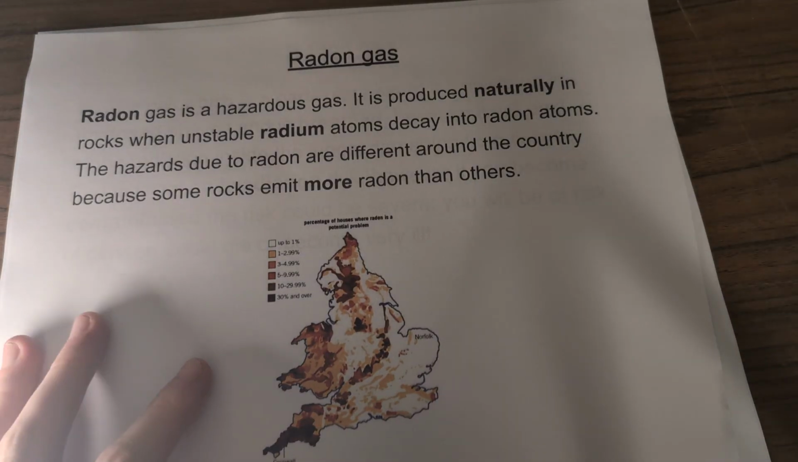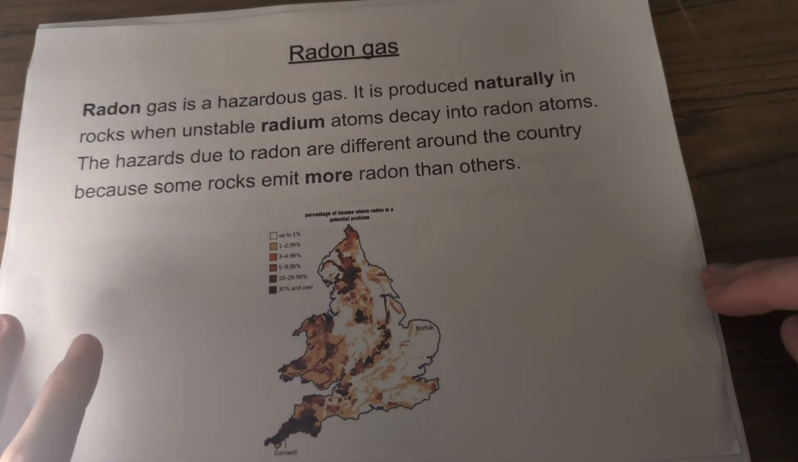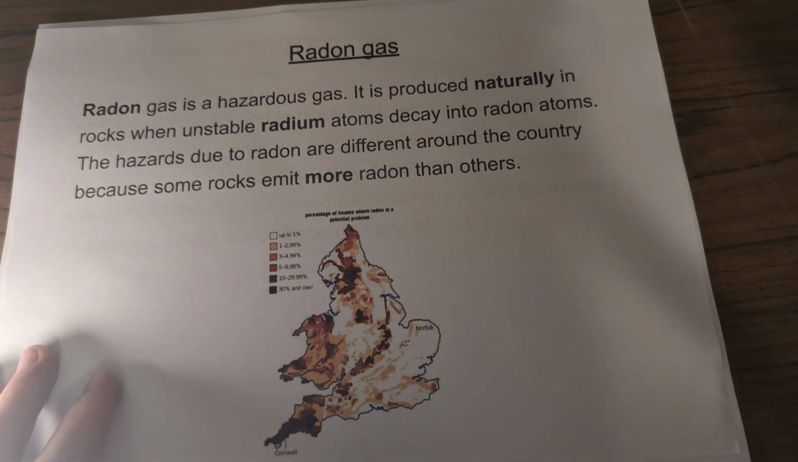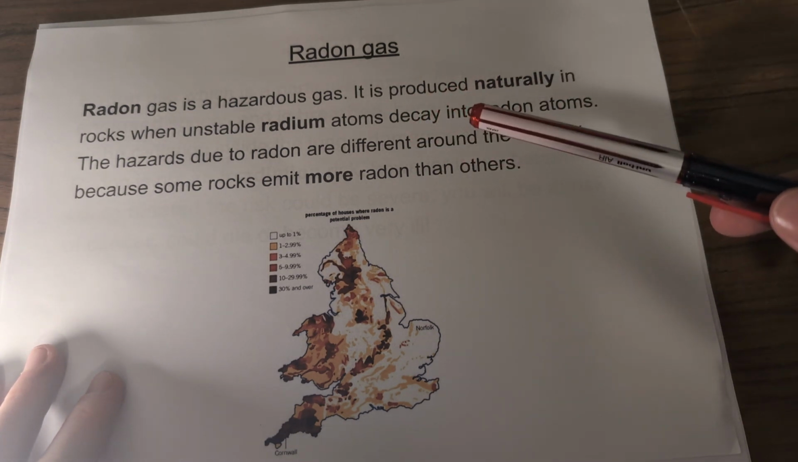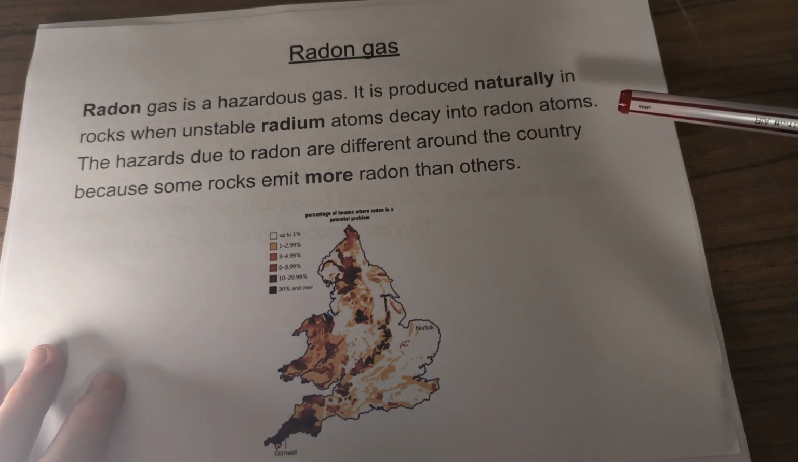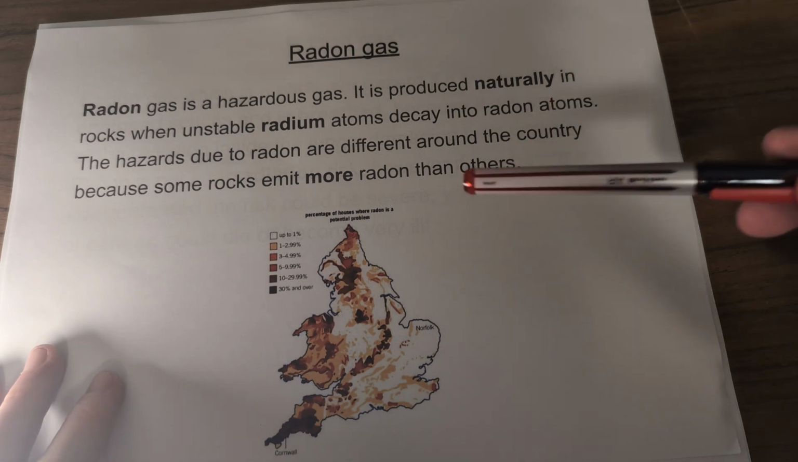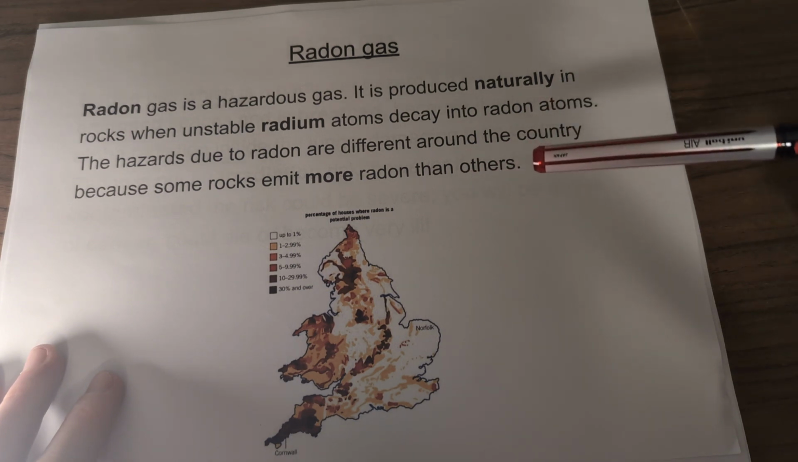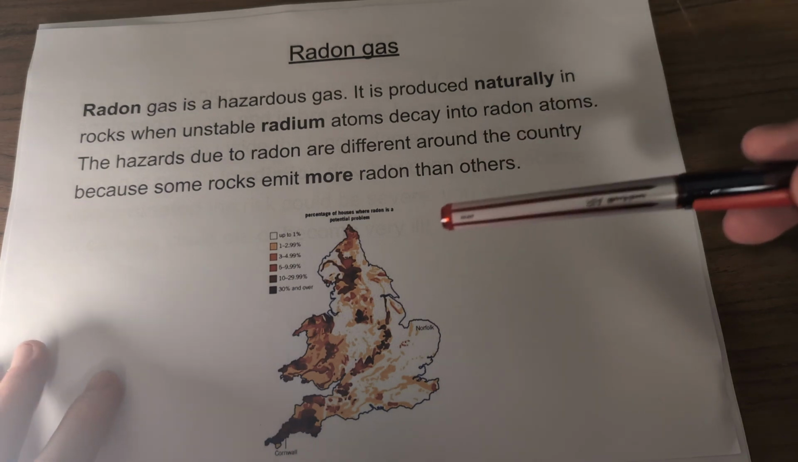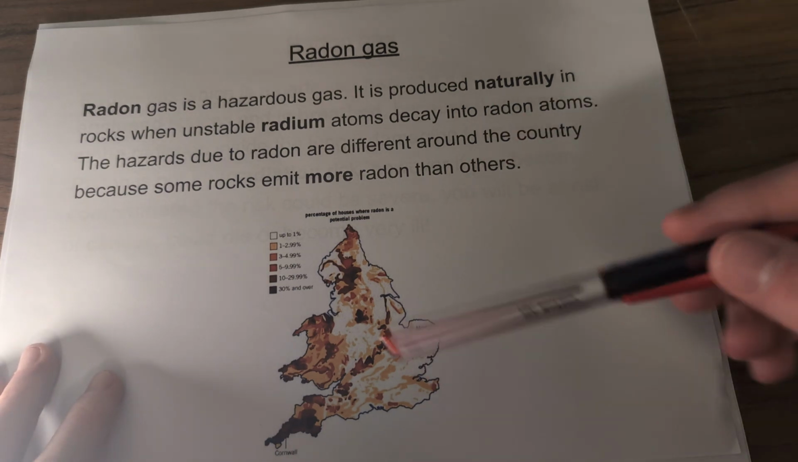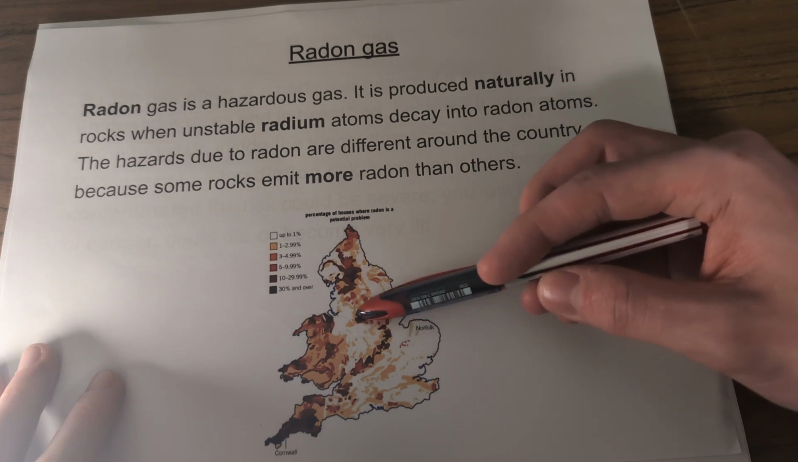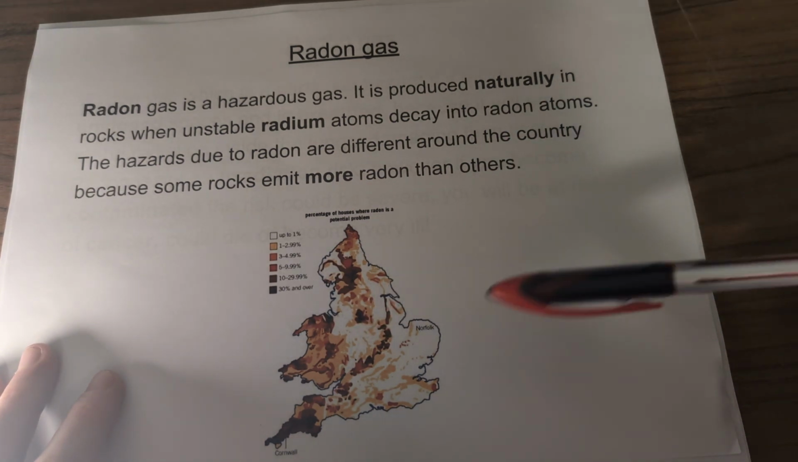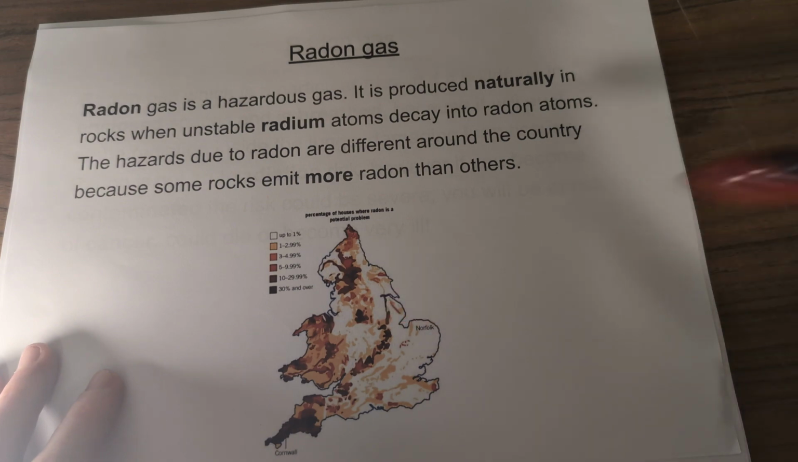So, I've spoken a little bit about radon gas at the start, and radon gas is a hazardous gas, and is produced normally in rocks when unstable radium atoms decay into radon atoms. And the hazards due to the radon are different around the country because some rocks emit more radon than others. And notice here, for example, this is where we are. This is the Peak District. There's lots of radon gas in the Peak District, right there.